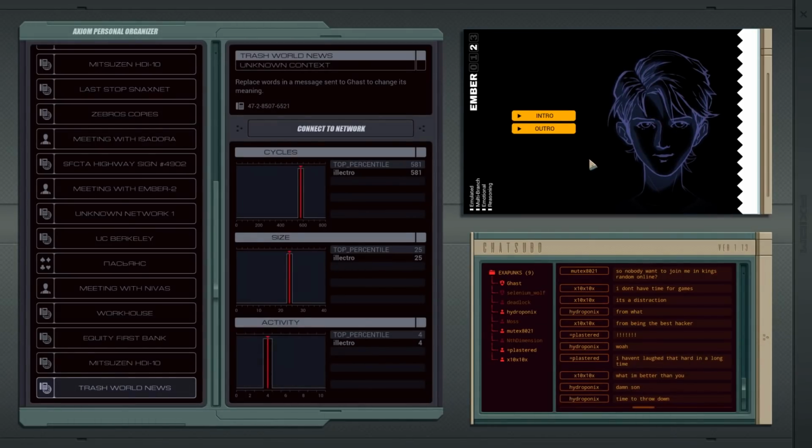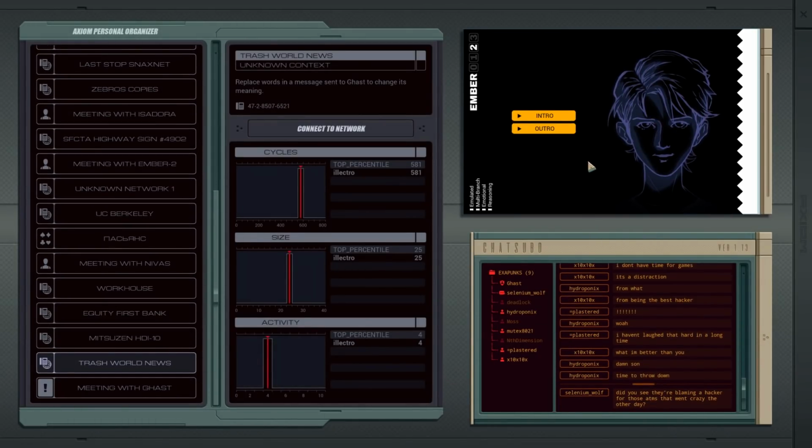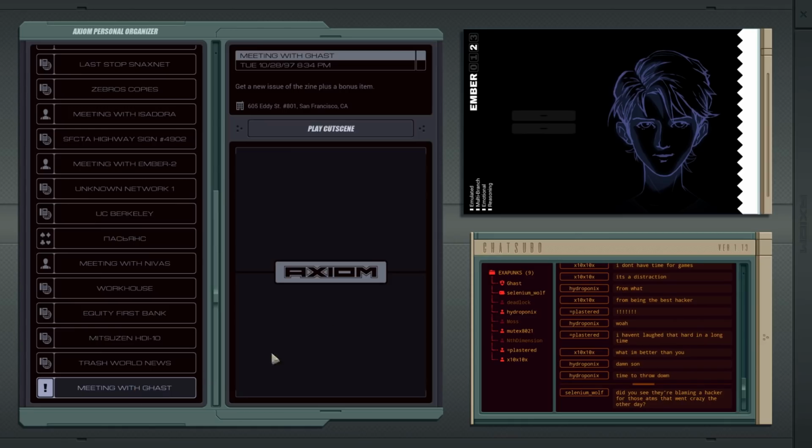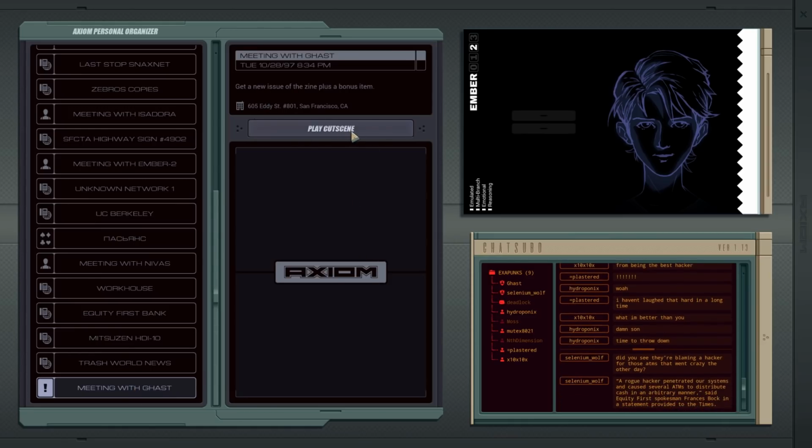Good. You didn't look at any other files while you were there, did you? No, I didn't, other than the move to outbox. Perhaps your sense of ethics overrode your curiosity. Fascinating. I wonder what that's like. Are you saying you're an unethical AI construct? That's pretty scary. Get a new issue of the zine, plus a bonus item.